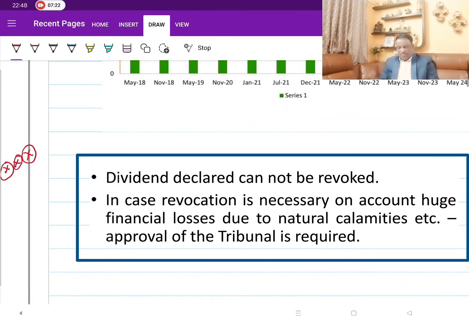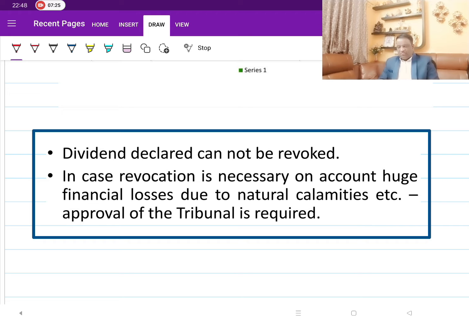If we look at the difference between these two statements, this is the general statement: dividend once declared cannot be revoked. However, revocation is possible if they are able to get the approval of the tribunal. And when is the tribunal going to give the permission? Only when there are huge financial losses due to which the company is not able to honor it. And going by practical cases, the tribunal will consider natural calamities causing these huge losses as a reason for giving this approval.